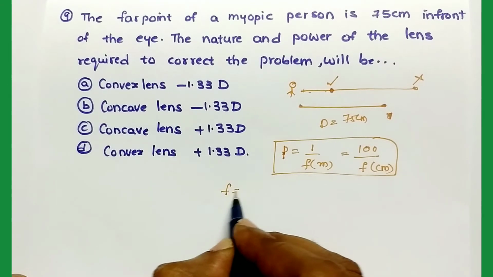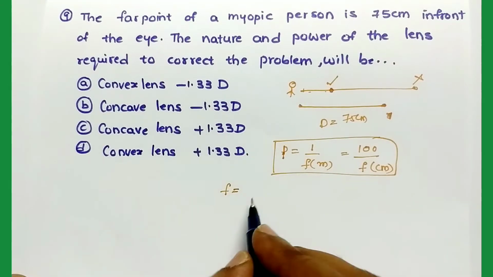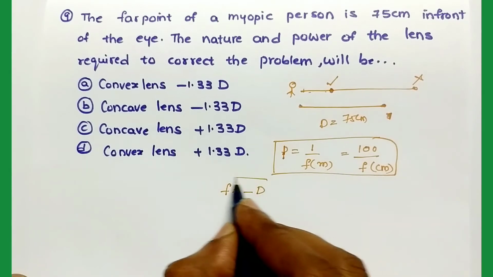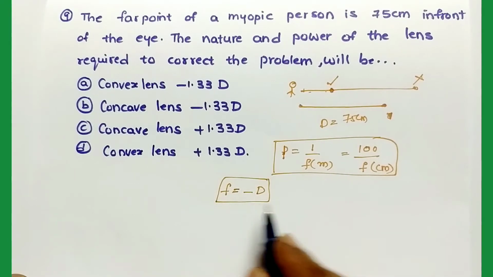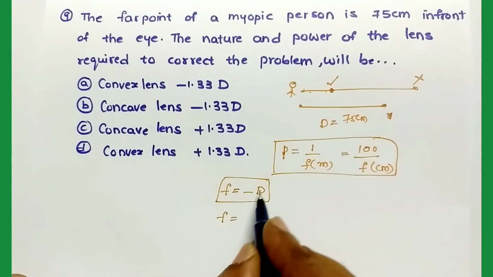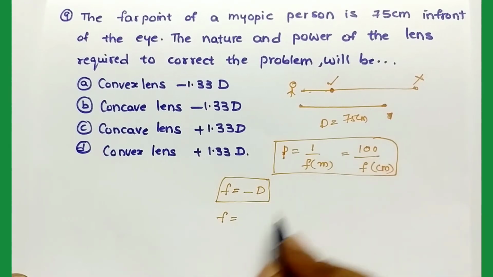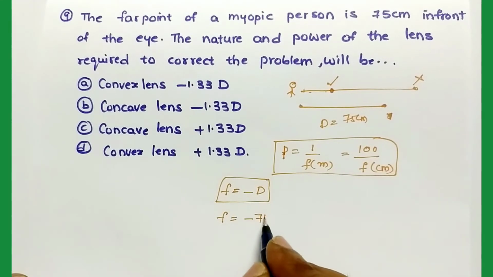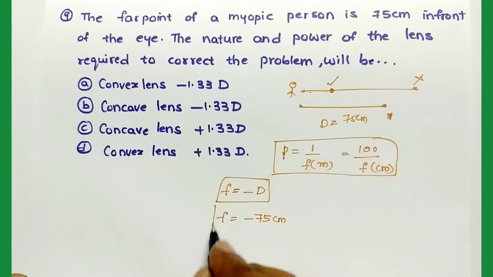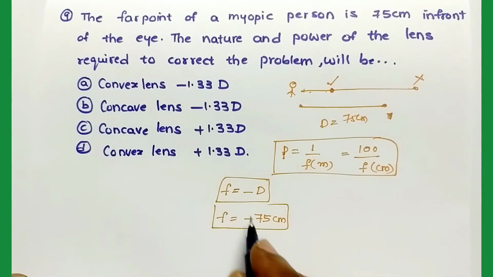The focal length for a myopic person is F is equal to minus D. This is also one formula. So F is equal to minus 75 centimeters. The focal length of the lens used by the myopic person is minus 75 centimeters.